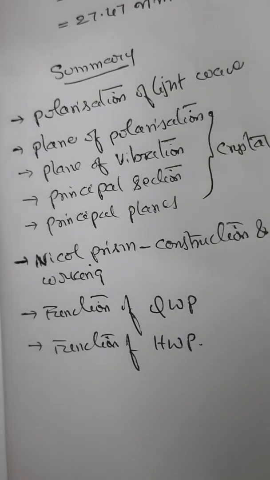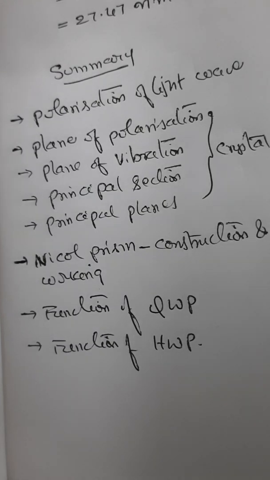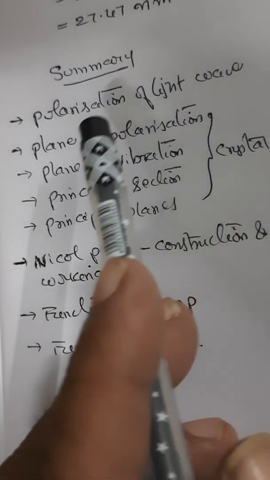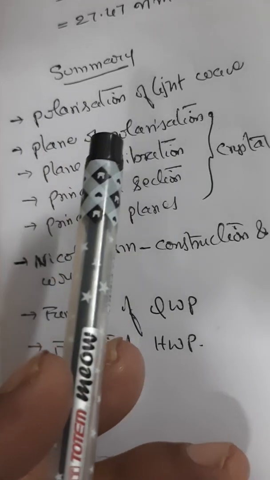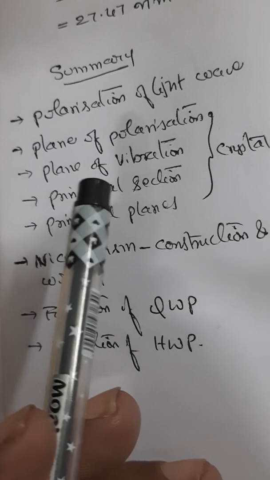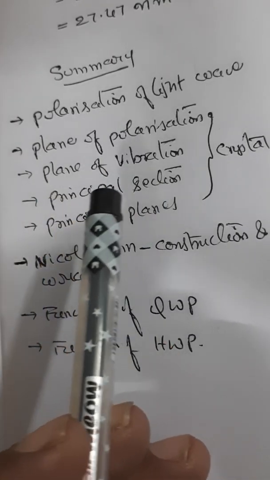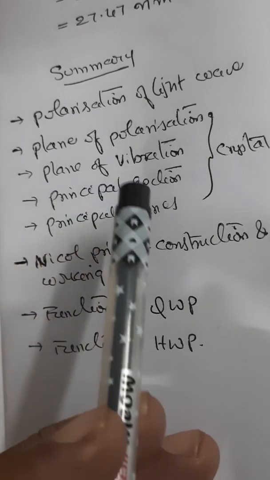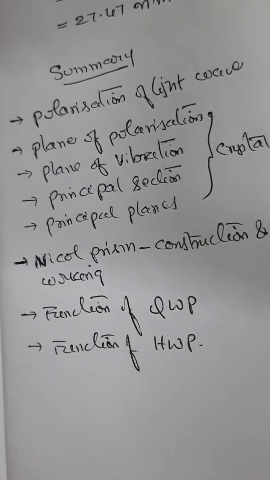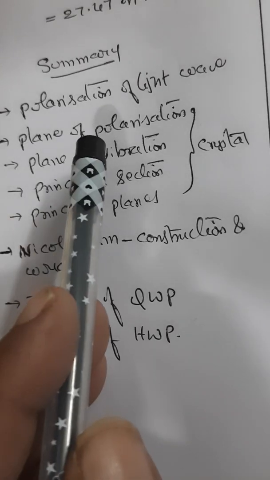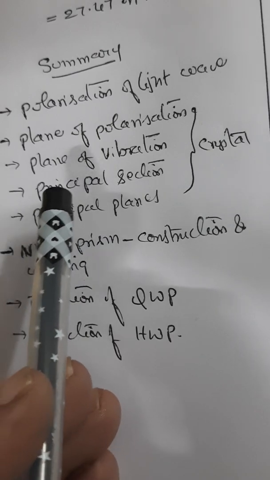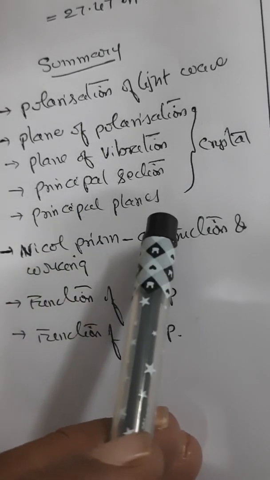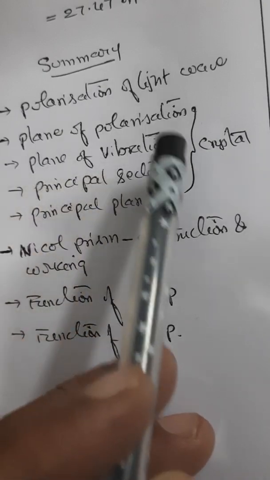When you summarize the whole polarization concept from the university theory paper angle, some questions may come from these basic points we have discussed. Maybe short answers or long answers. Like: explain what is polarization of light. How do you represent polarized light in the form of a schematic diagram? And what are the meanings of these terms in a crystal? Explain the terms: what is plane of polarization, what is plane of vibration, what is meant by optic axis, what is principal section, what is principal plane. These are the things you have to understand.